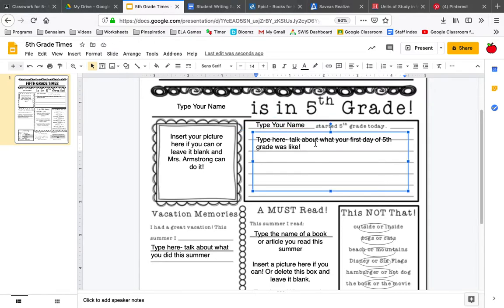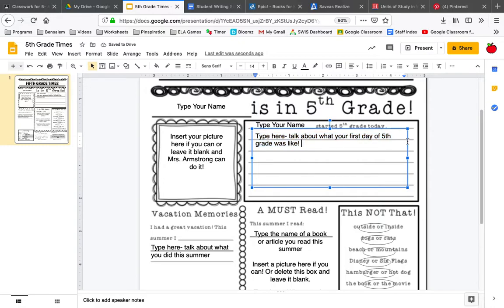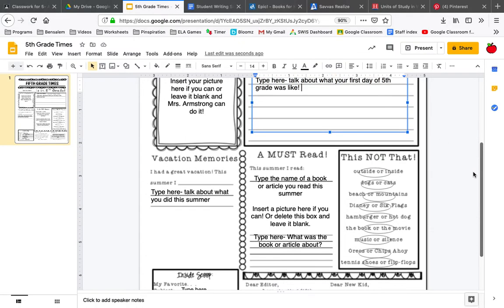Now, I know I'm giving this to you a couple days after we actually started school. And that's good because now you can think back on how was your first day of fifth grade. It was definitely not our normal first days of school, but there were probably some moments that happened, and you can talk about them here. Like, how was it? How did you feel? Were you nervous still, even though you weren't even coming into school? Was it difficult for you, or did you find everything pretty easy? Type here that information, whatever your first day was like.